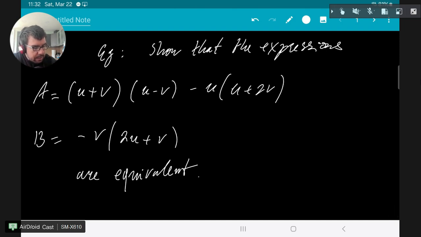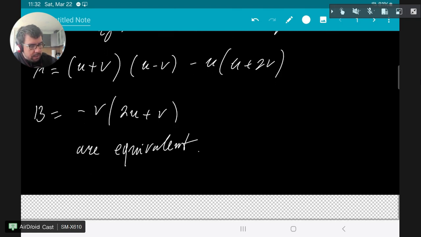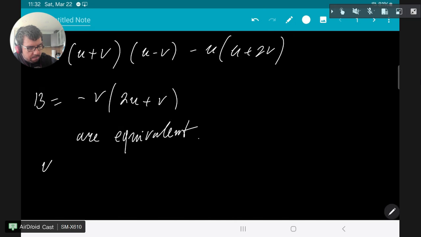Show that the expressions a and b are equivalent. So let me proceed by all the methods. I'll do the first, the second, and the third method on this example here, so you get a clear idea of the difference. Okay, so method 1. Method 1 said I need to simplify both expressions and get to the same result.